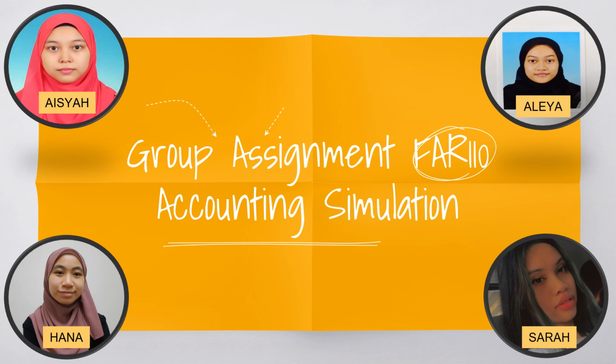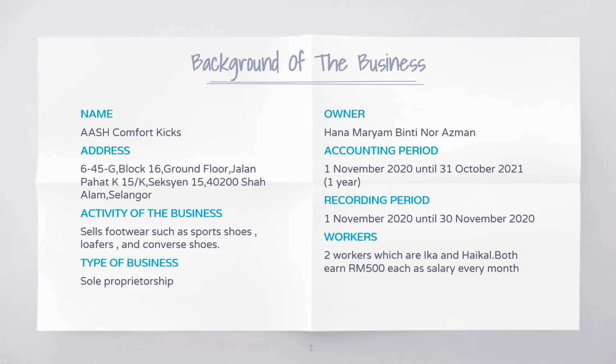Now we will be presenting our accounting simulation for FAR110. Starting with our business's background, the name of our business is Ash Comfort Cakes, and it is located in Section 15 Shah Alam.